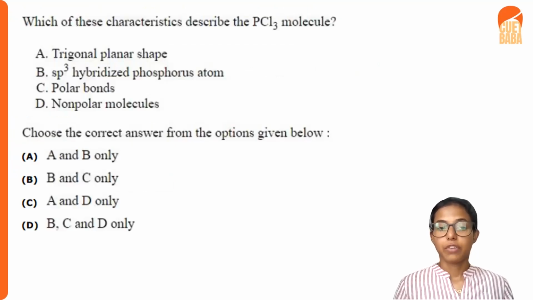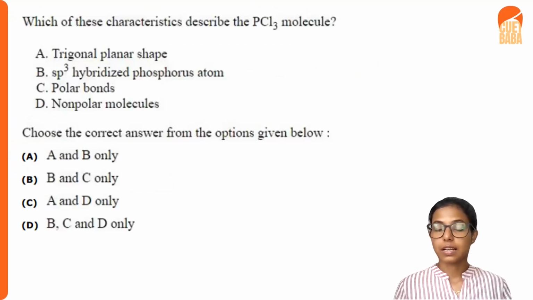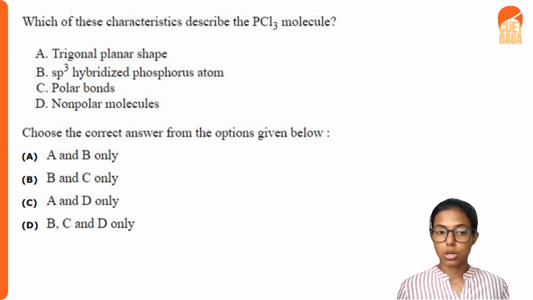Next question is, which of these characteristics describe the PCl3 molecule? PCl3 molecule, that is the phosphorus trichloride molecule. A, it is trigonal planar in shape, and B, the phosphorus atom is sp3 hybridized, and C, all the bonds in the PCl3 molecule are polar, and D, all the bonds in PCl3 are non-polar. Which of these statements is true? So choose the correct answer from the options given below.